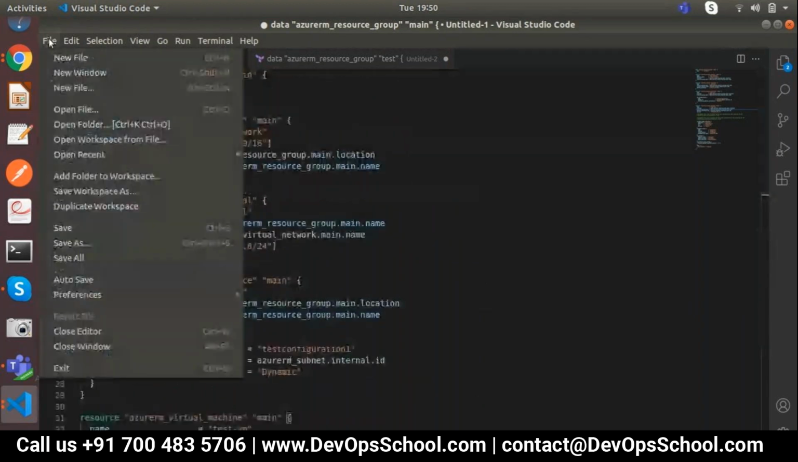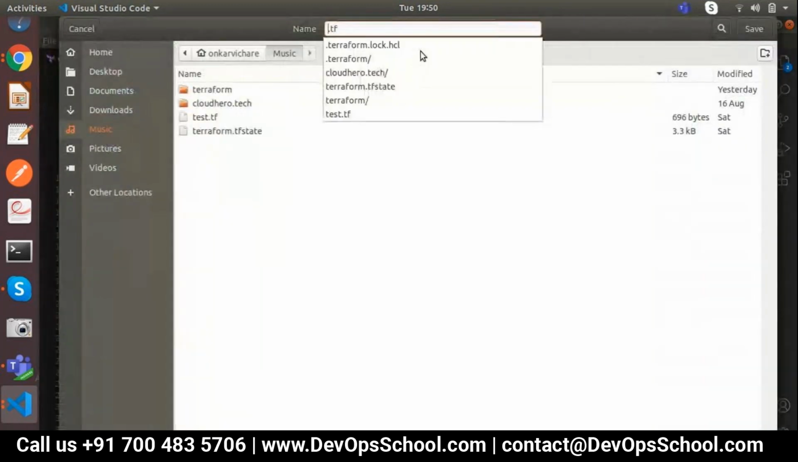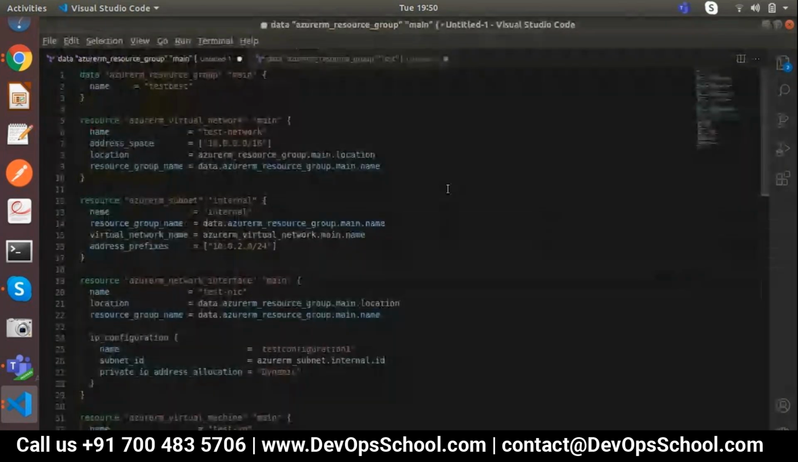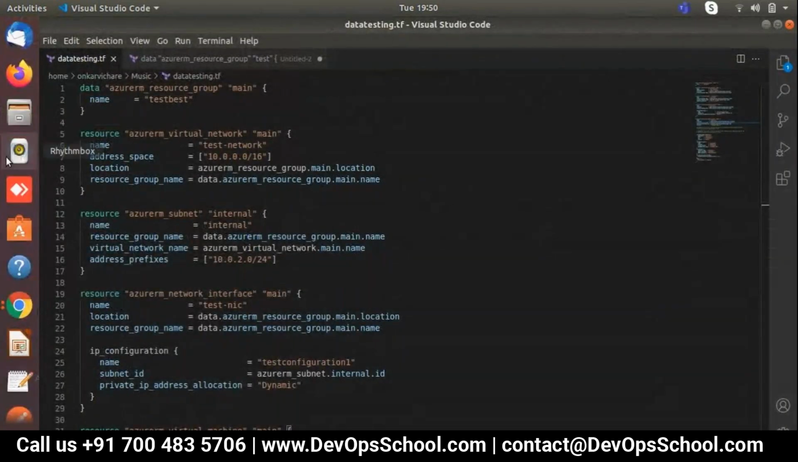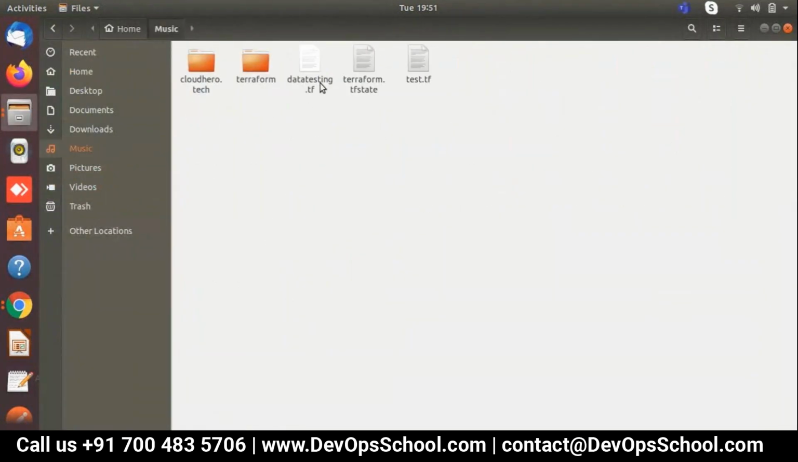So let's save this first. Save as data testing. Let's name it data testing dot tf. Okay, I have saved the file. Let me go into that file. Let's delete the other file. Okay, I've deleted the other files.